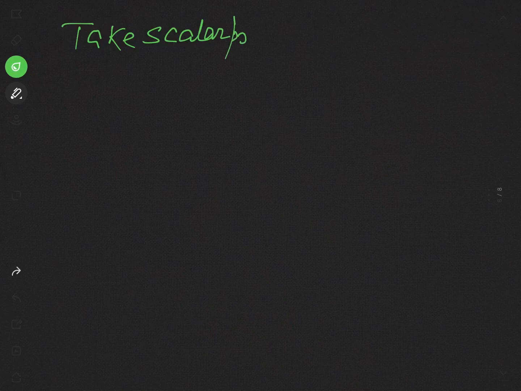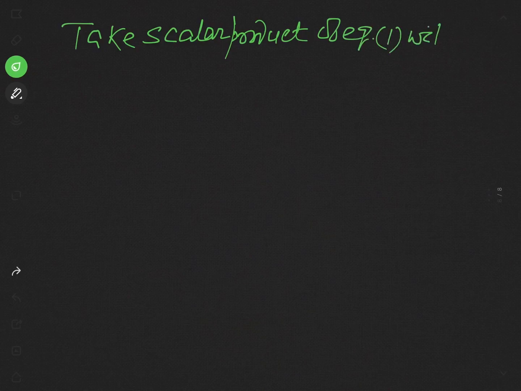Now let us take the scalar product or dot product of this equation 1 with delta Ri. You know what is delta Ri? Delta Ri is the virtual displacement of ith particle.